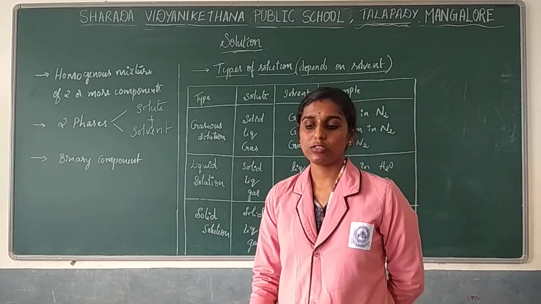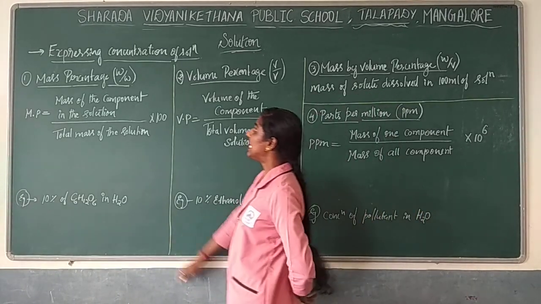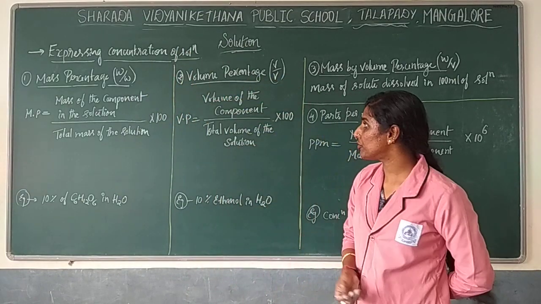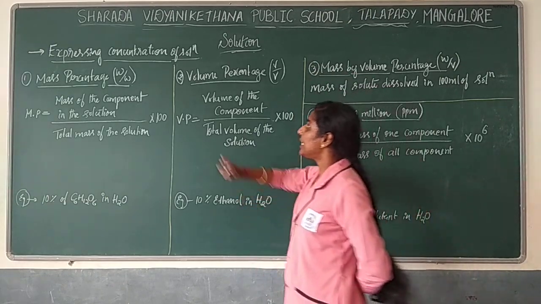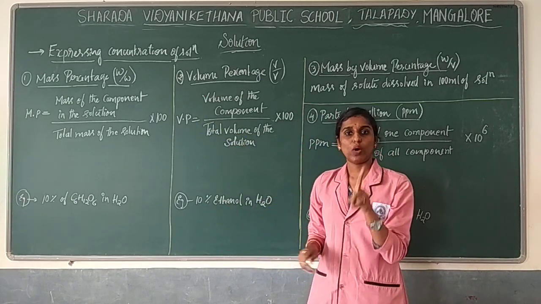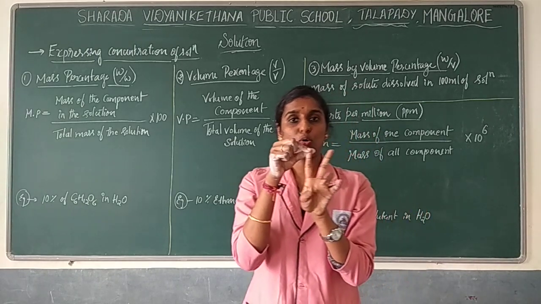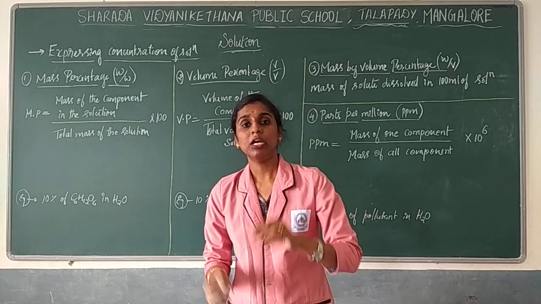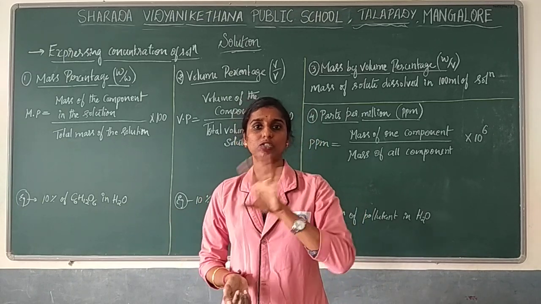So next we will go with concentration of the solution. We are continuing with expressing concentration of solution, in the sense of what percent, or dilute, or quantity. Generally, while expressing the concentration of any kind of solution, it goes with two methods. One is a qualitative method, and another is a quantitative method. When you are checking the quality of the compound, you generally say either the solution is a dilute solution or a concentrated solution.